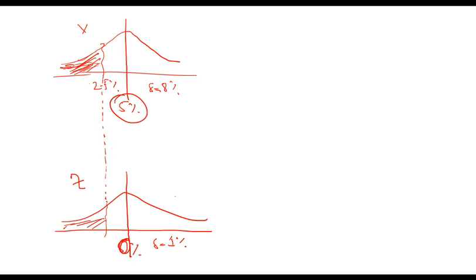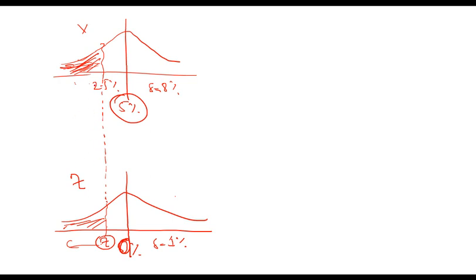Only this value is different. This is 2.5, this will be something else. But the area will be the same. So if I have to find the area on the left of 2.5, I can find the area on the left of this Z from the standard normal table.